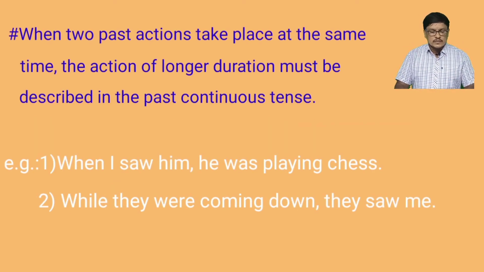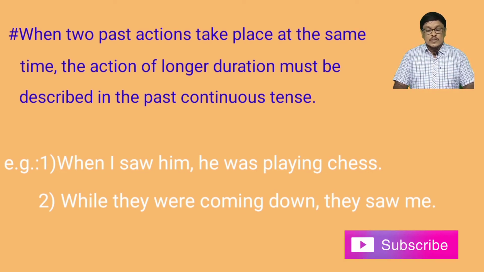Coming to the next use, when two past actions take place at the same time, the action of longer duration must be described in the past continuous. Example 1, when I saw him, he was playing chess. Here the second action is of longer duration, that's why we used past continuous for that. Second example, while they were coming down, they saw me. Here the first action is of longer duration, so that's why we used past continuous for that.